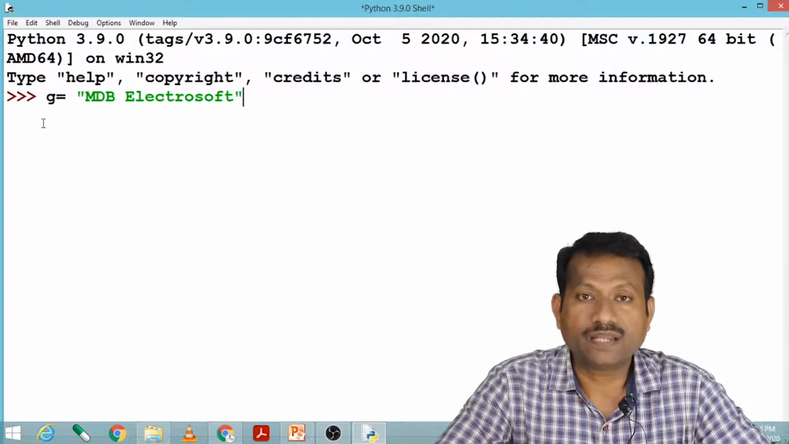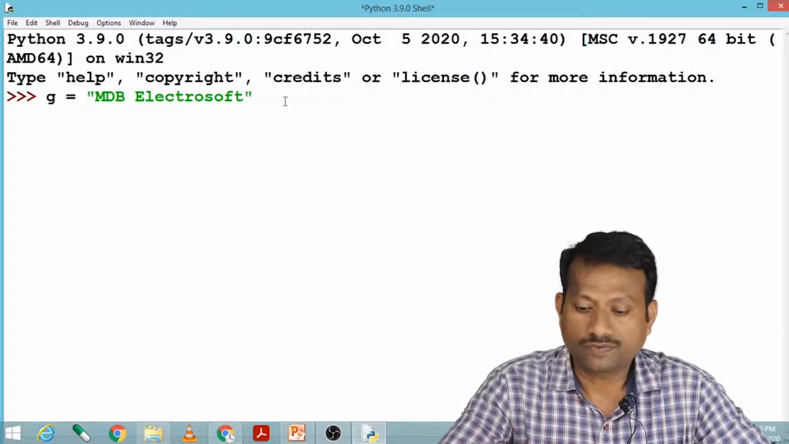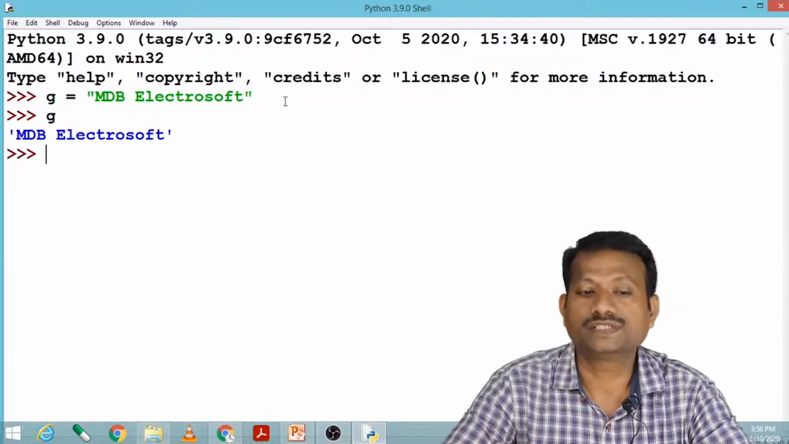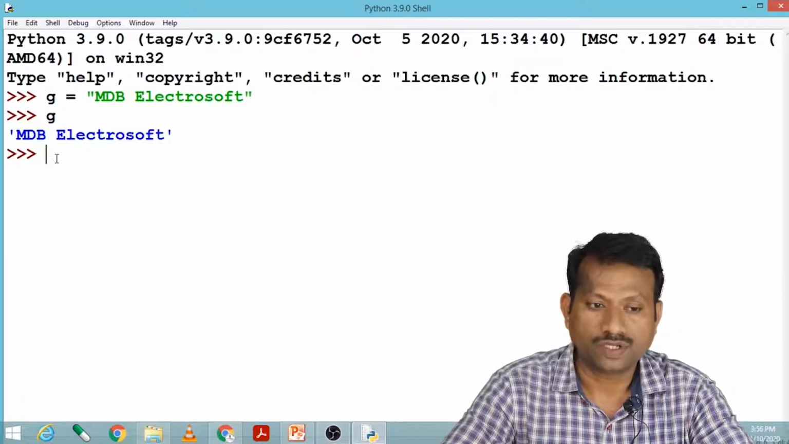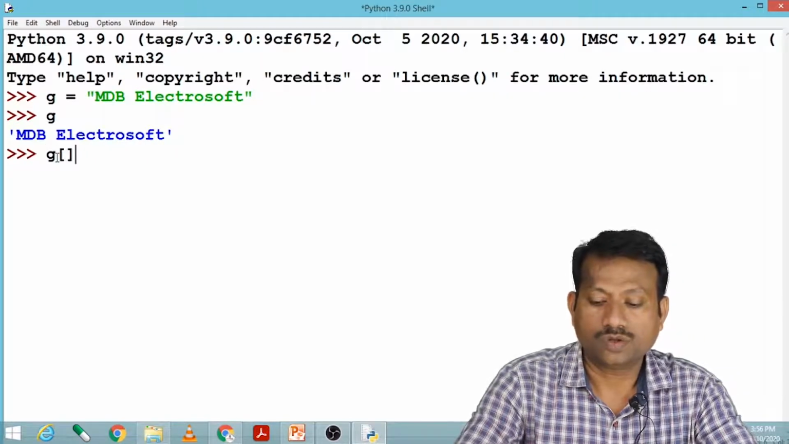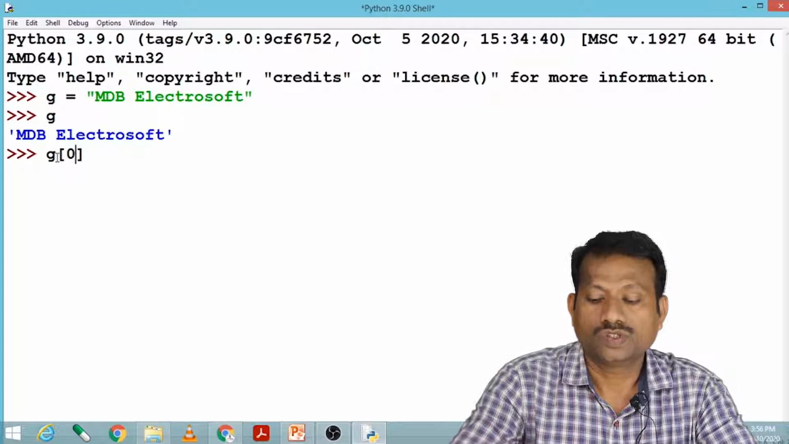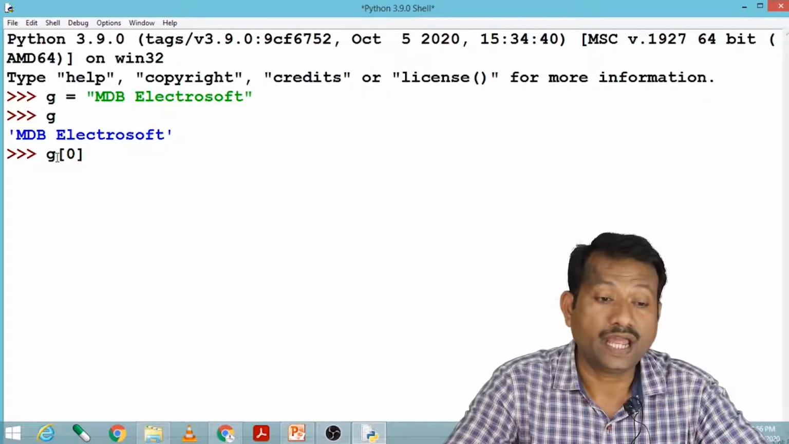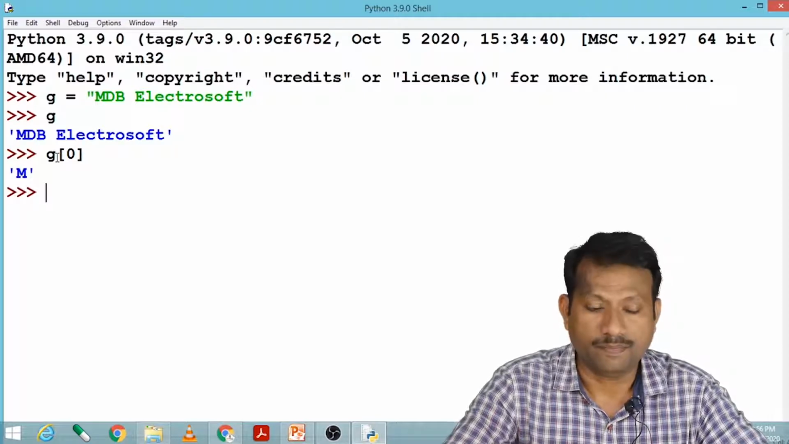String kind of data can be given in double quote or in single quote. Here G equals to MDB Electrosoft I have written. So if I print G, I'll get the complete string MDB Electrosoft. Suppose I say G in single quote 0. This is called index. What I'll get is the first character in MDB Electrosoft, that is M.